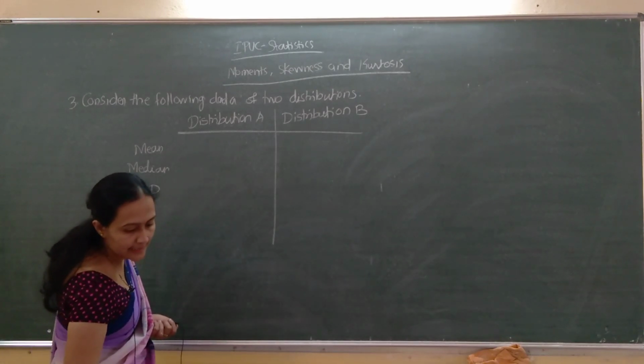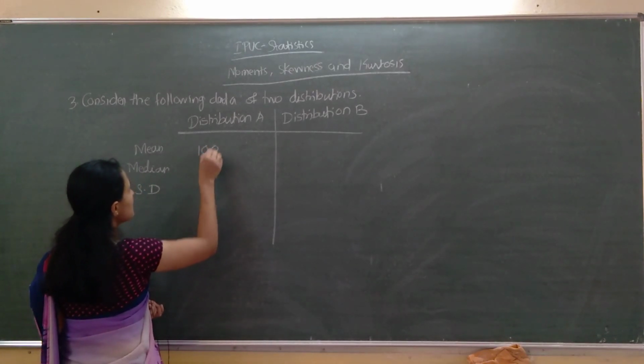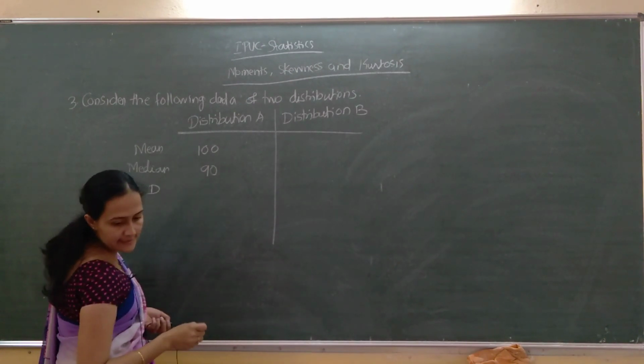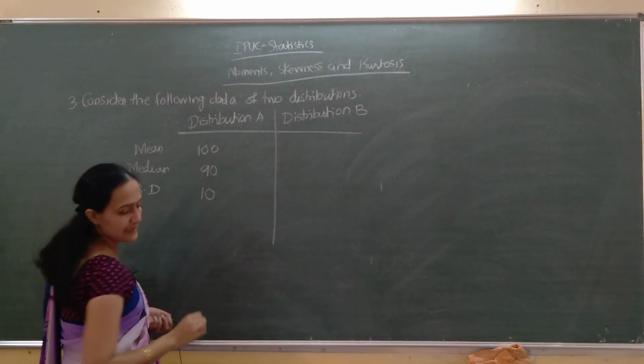Mean is 100, median 90, standard deviation 10 for the first distribution.